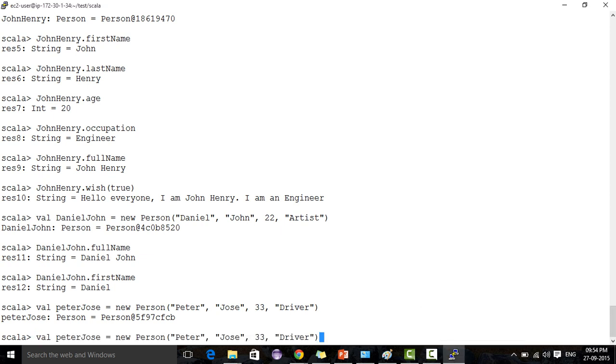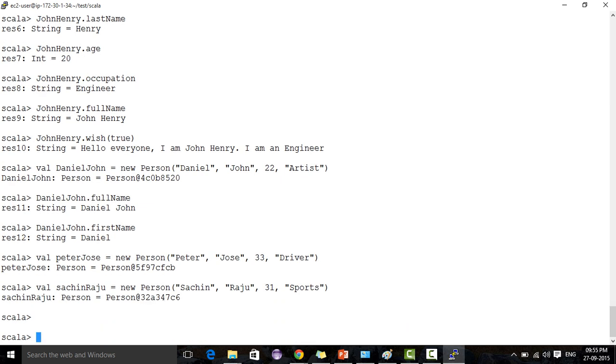Similarly, I am creating another object, Sachin Raju, 31, and his sports.